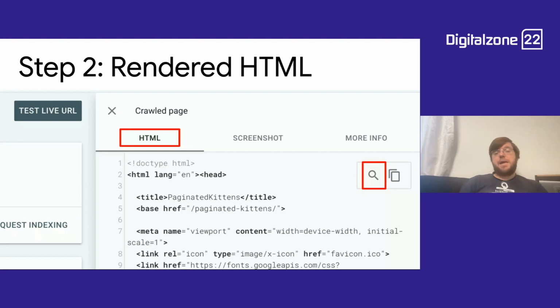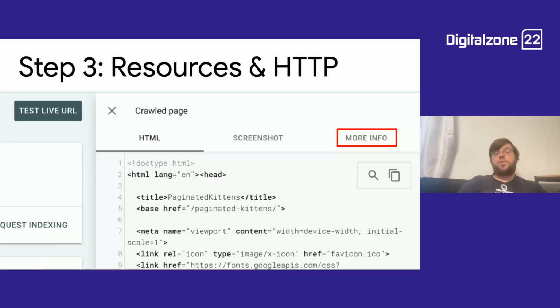If you're not sure why it is missing, you might also go to more info. There you see the HTTP status coming from the server, as well as all the resource crawls that we made. And you could see if we have any HTML, if we have any JavaScript execution issues. You also see JavaScript errors. If you have JavaScript errors, it doesn't matter, unless this JavaScript error is the reason why something in the content is missing. The JavaScript error itself does not matter. It doesn't get processed. It just gets displayed here for your convenience.